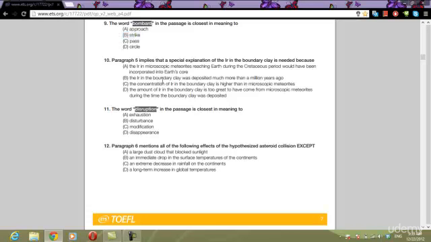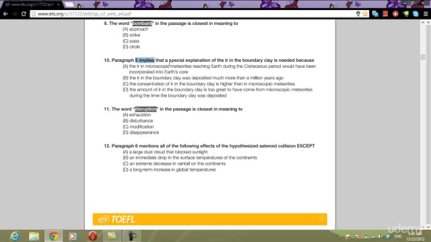Let's look at number 10. Paragraph 5 implies that a special explanation of the ear in the boundary clay is needed because... Key word in the question is special explanation. We see the word imply, so we know we're dealing with an inference.